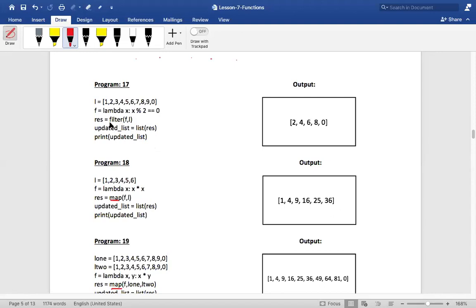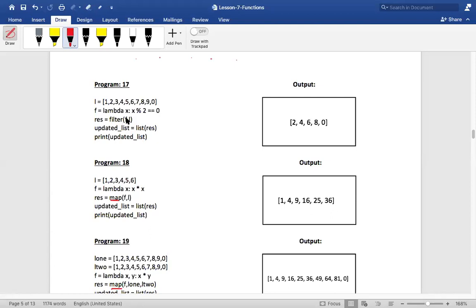So did you see this filter function over here? Yes, sir. How many parameters does it take? Two parameters. What are they? F and L. What is F? F is our lambda, which takes one parameter, and L is a list. So one is the lambda, right? And what is the other one? List. It is a list.